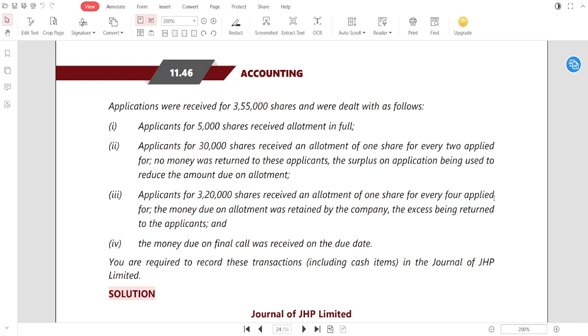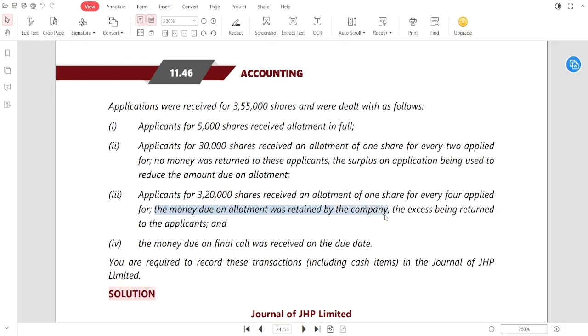If you get 1 share only out of the 4 shares you applied, the difference between the two, that is 3 shares' excess application money you already paid, is returned to the applicant. Look at what is written here: the money due on allotment was retained by the company.